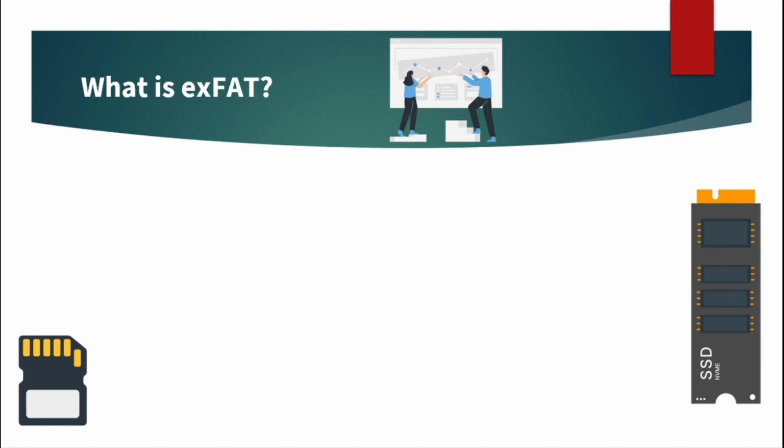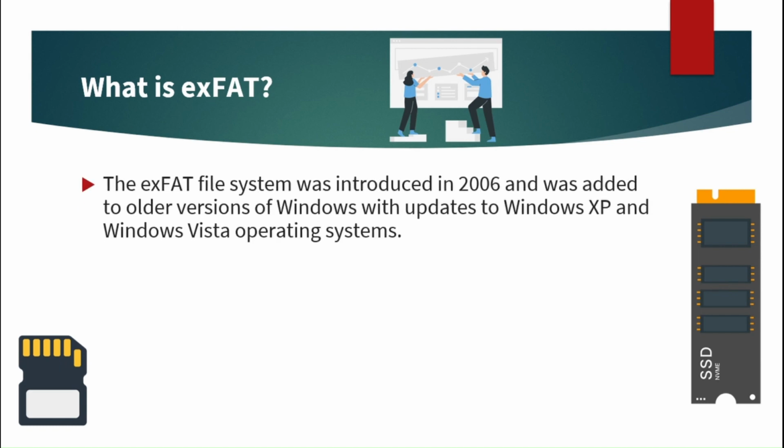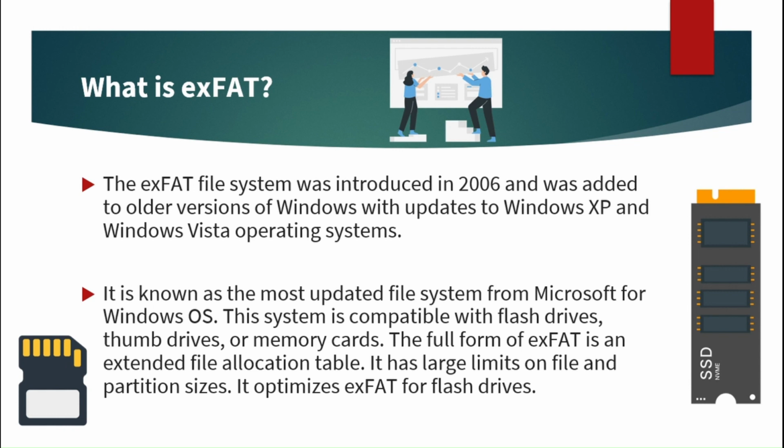What is exFAT? The exFAT file system was introduced in 2006 and was added to older versions of Windows with updates to Windows XP and Windows Vista. It is known as the most updated file system from Microsoft for Windows OS. This system is compatible with flash drives, thumb drives, or memory cards. The full form of exFAT is extended file allocation table. It has large limits on file and partition sizes. It is optimized for flash drives.